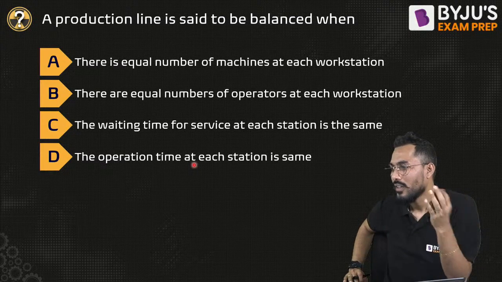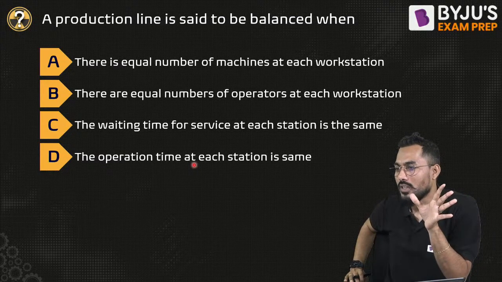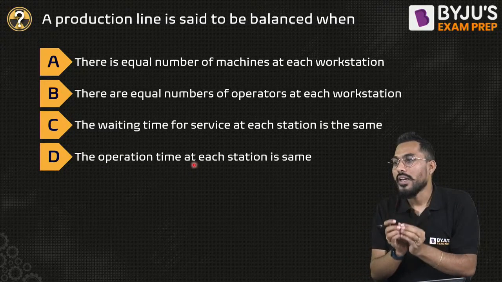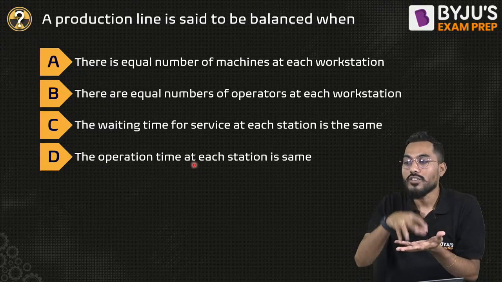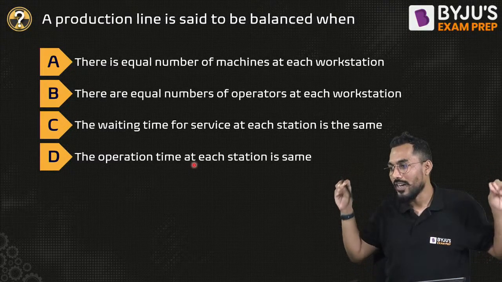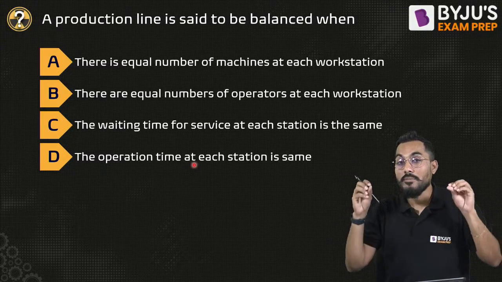What a thing. Chaudhary has put the bow and the arrow at the same place. Sir, absolutely. A production line is said to be balanced when at each workstation, same time is required for operation. Kiran, Manikanta, everybody correct.